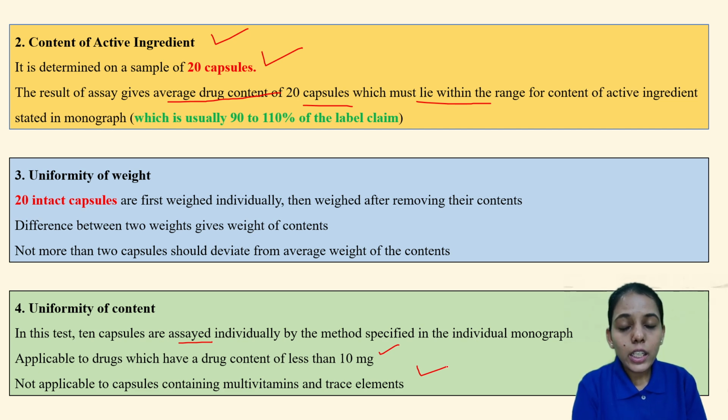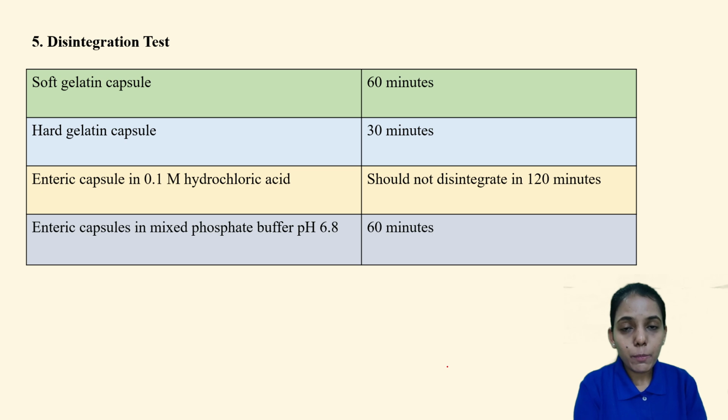This is for less than 10 mg because there it becomes a potent drug. So the drug is potent in that case. That is the reason we are checking the uniformity of the content for the potent drugs, because a little bit higher active ingredient will cause toxicity.